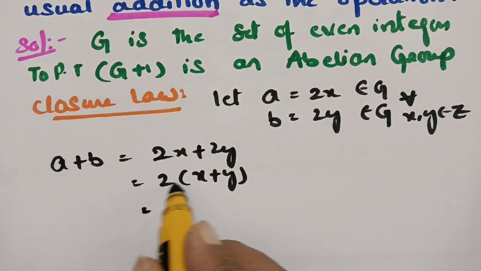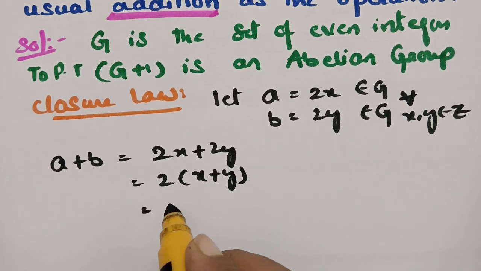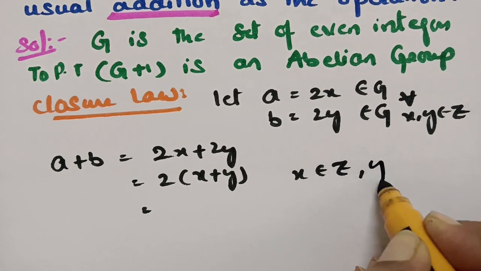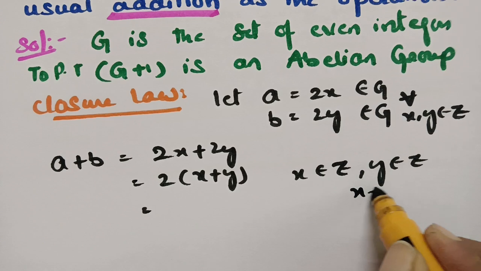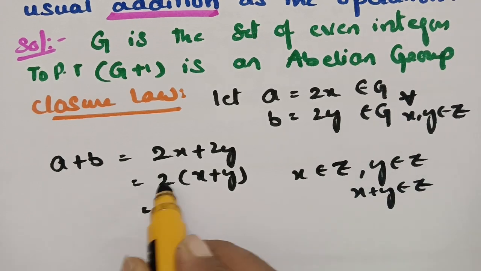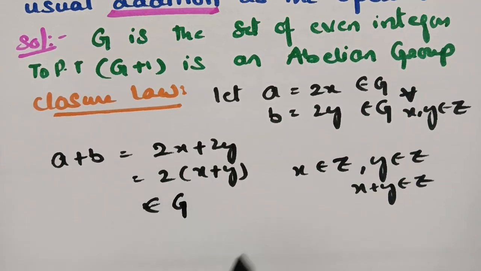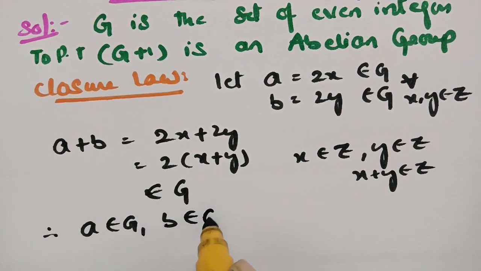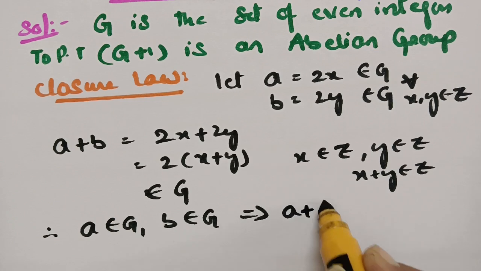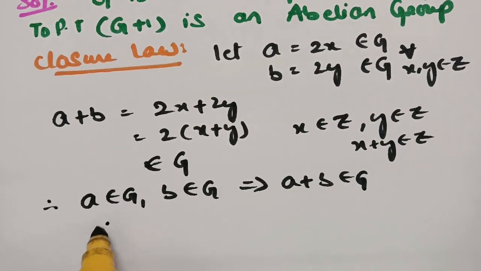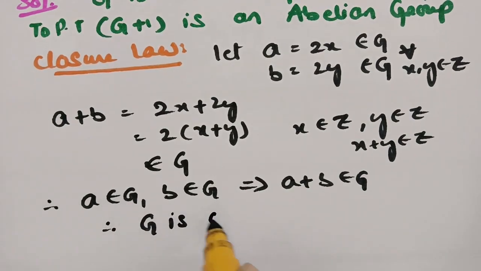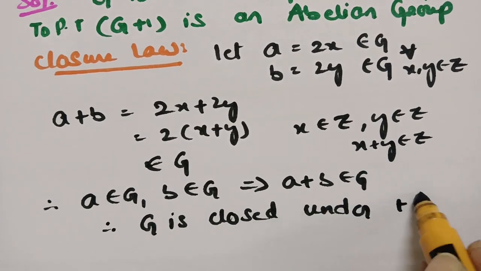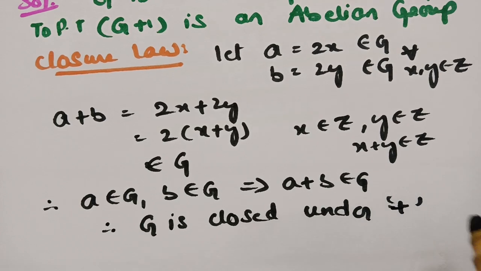So this is 2 times something. Therefore, if x belongs to Z and y belongs to Z, then x + y is again an integer, and therefore this belongs to G. Therefore, a belongs to G, b belongs to G implies a + b belongs to G, and therefore G is closed under addition. So the first property is true.